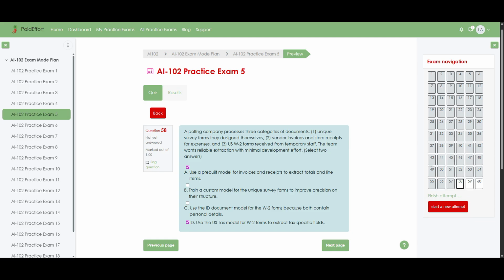Conversely, training a custom model for every unique survey form would require labeled data and extra time, which conflicts with the minimal effort requirement. Finally, the ID document model focuses on IDs such as passports and driver licenses, so it would miss many tax-specific fields on W-2 forms, making option C unsuitable.